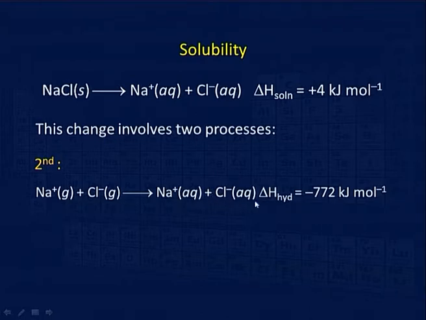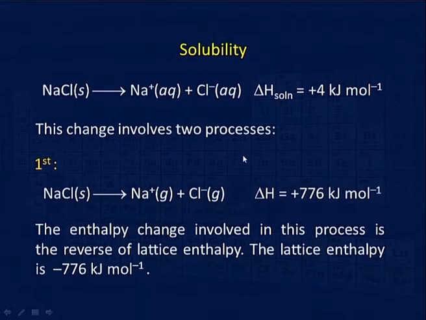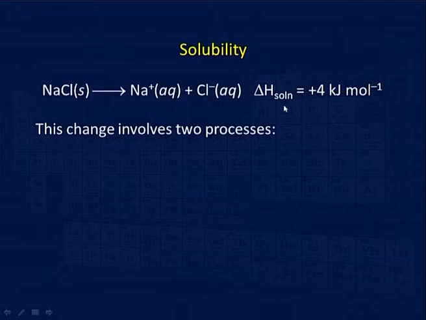You can see that when hydrated, the energy is released. Therefore the difference is plus 4. This is the energy released, and in the above slide there is the energy given to break this lattice, and this is the amount of difference.